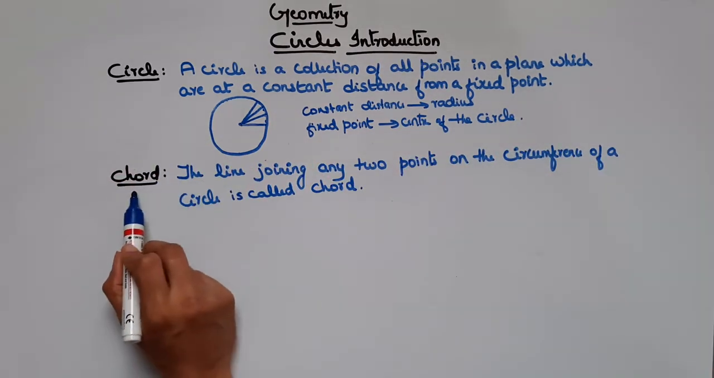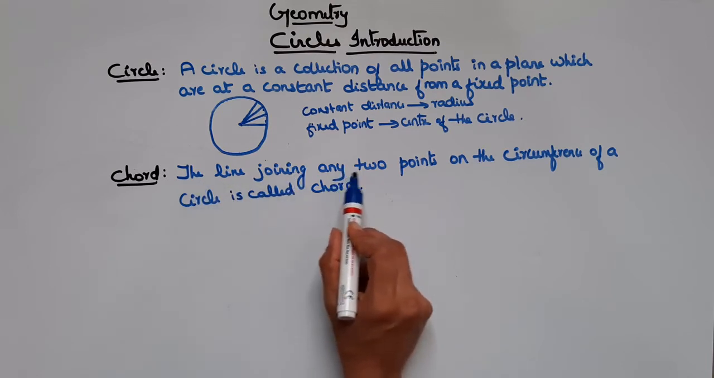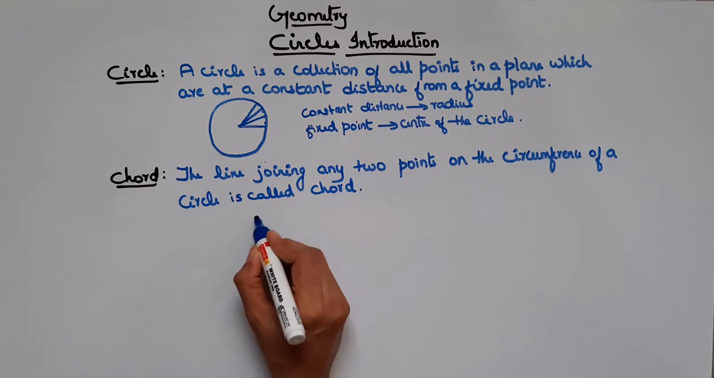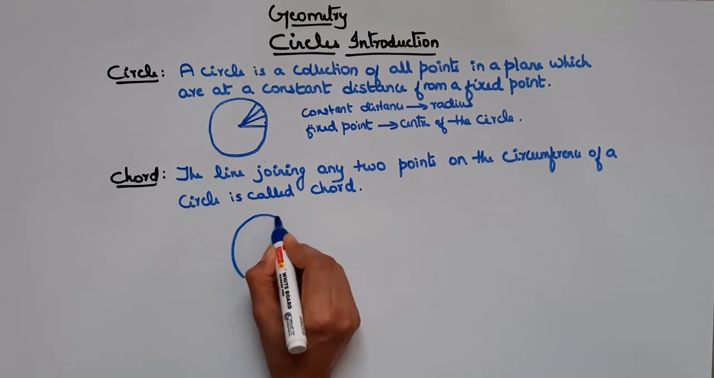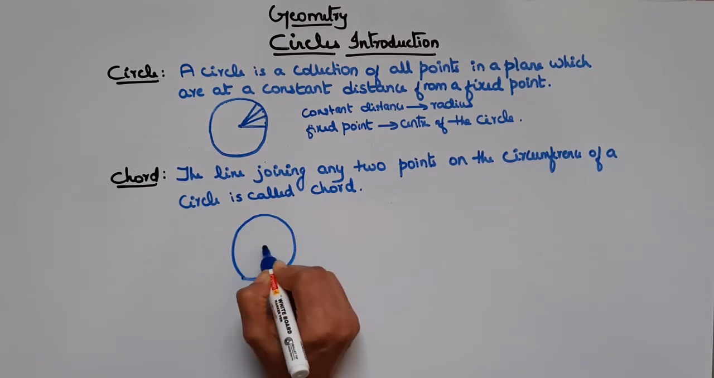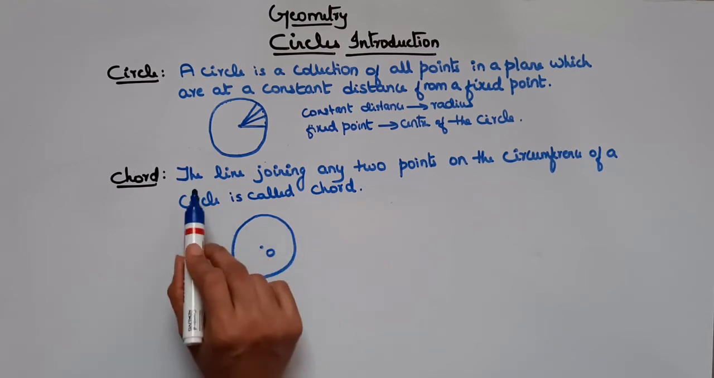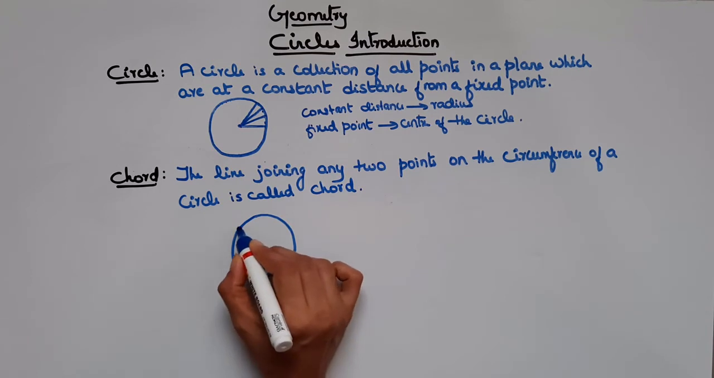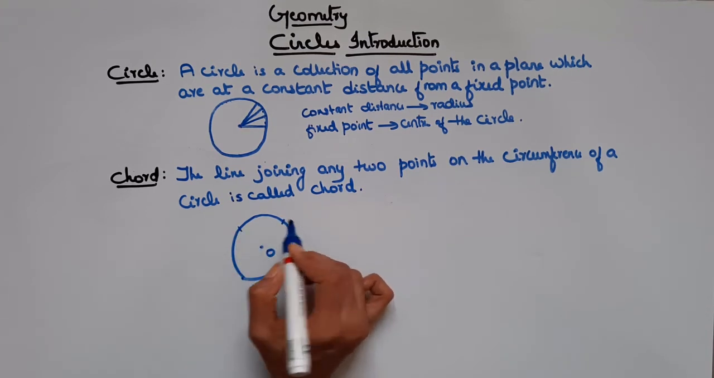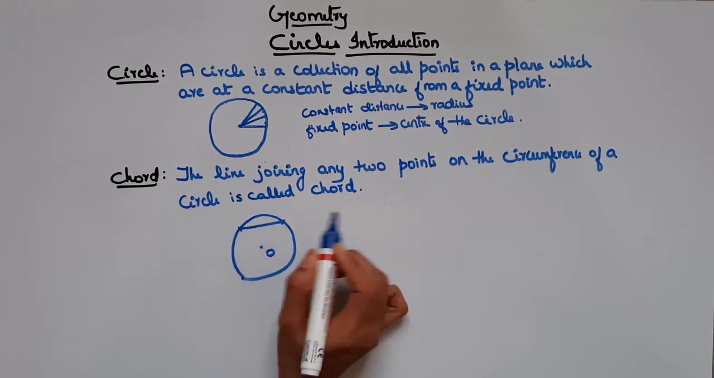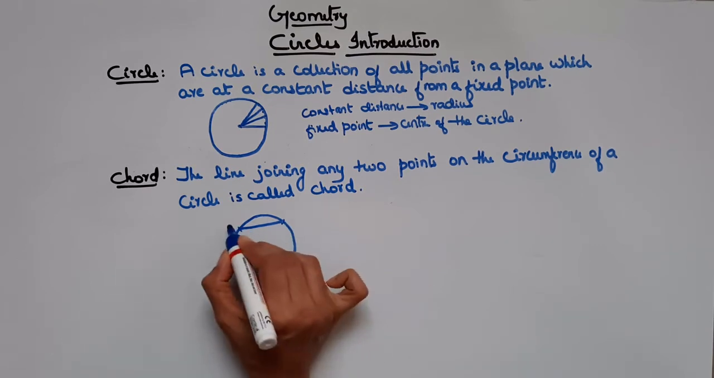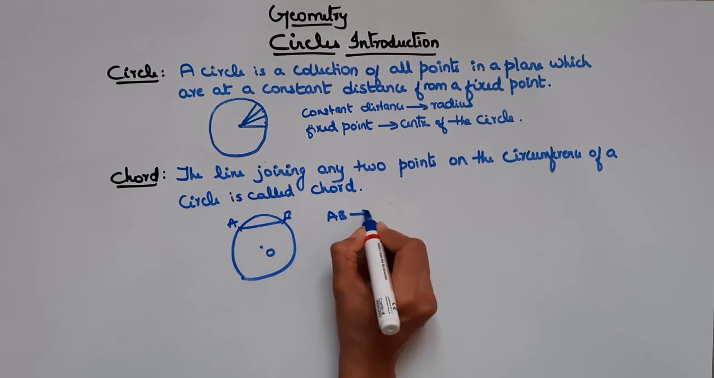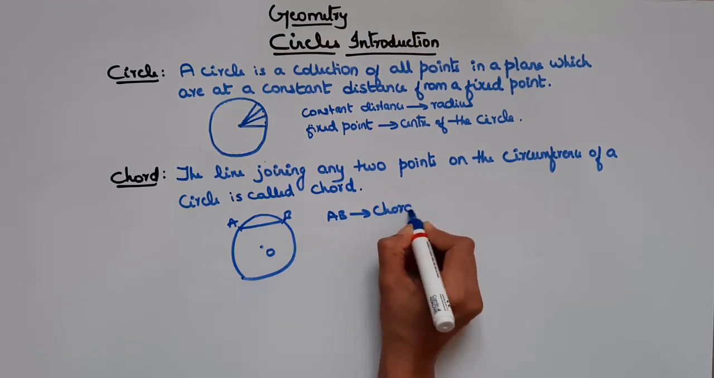Now let's see what is a chord. The line joining any two points on the circumference of a circle is called a chord. Let's consider a circle with center O. Let's consider two points on the circumference. The line joining these two points is nothing but a chord. Let's name them A and B. So here AB is a chord, right?